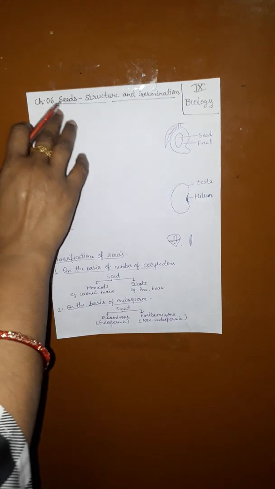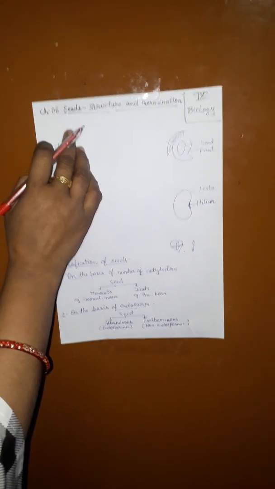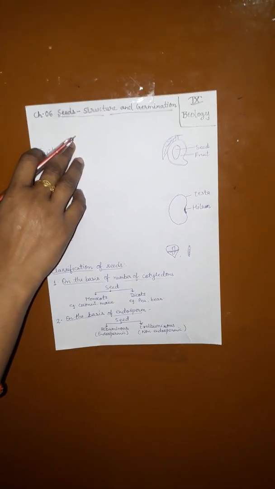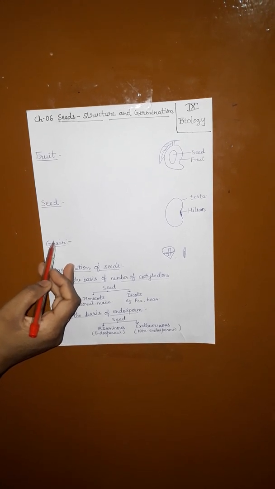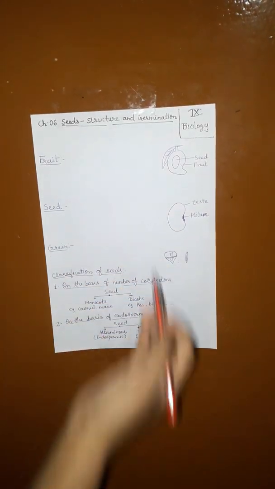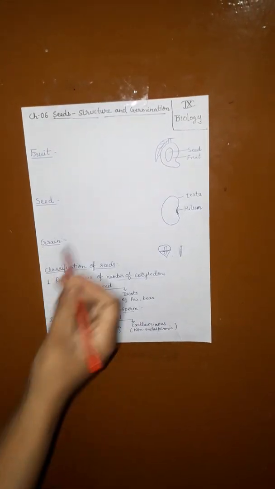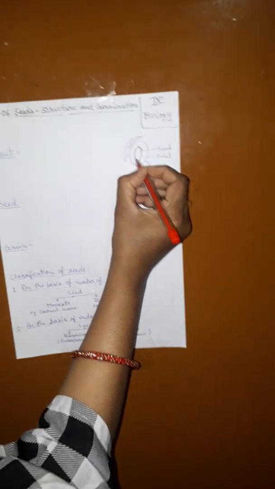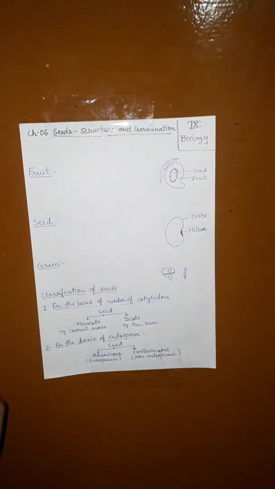Now, before we talk about the germination of seeds, it will be appropriate to refresh your knowledge of what the three terms, that is fruit, seed and grain, actually mean. Fruit, as you know, this is a mango fruit. Inside the fruit is a big seed. So what is the difference between the fruit and seed?